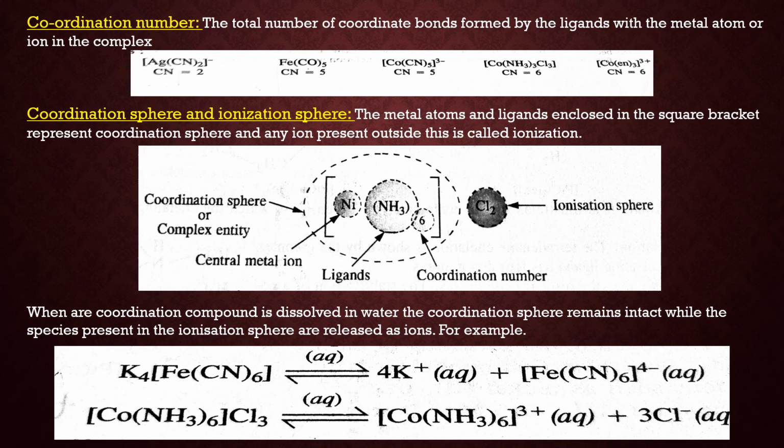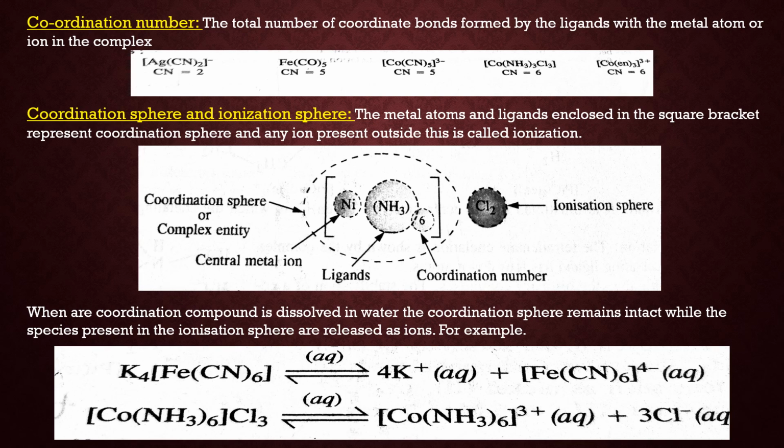Now the next is coordination number. The number of donor atoms attached with the central atom, or in a more appropriate manner, the number of coordinate bonds formed by the ligands, is termed the coordination number. Now I am taking examples in the figure. Ag(CN)2 minus: 2 monodentate ligands means 2 donor sites, so the coordination number is 2. Fe(CO)5: 5 monodentate carbonyl ligands, so the coordination number is 5. Now Co(CN)5, again 5 monodentate ligands, so the coordination number is 5.